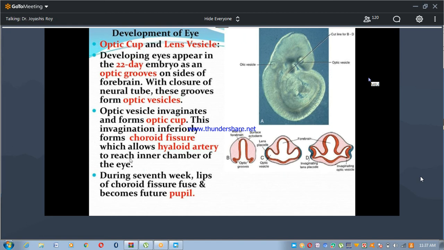which allows the hyaloid artery to reach the inner chamber of the eye. This hyaloid artery later develops into the central artery of the retina. During the 7th week, the lips of the choroid fissure fuse and form the future pupil.